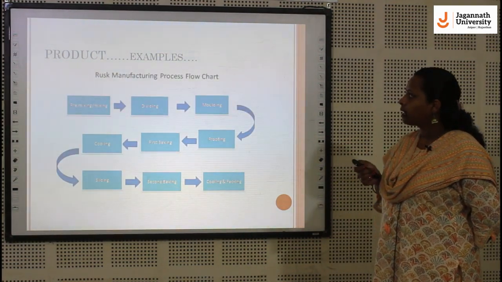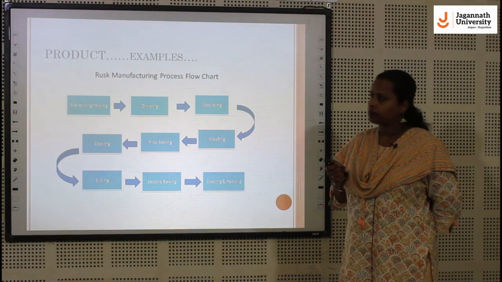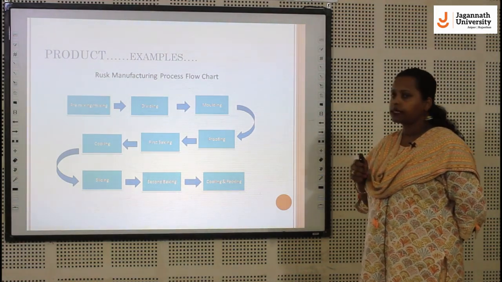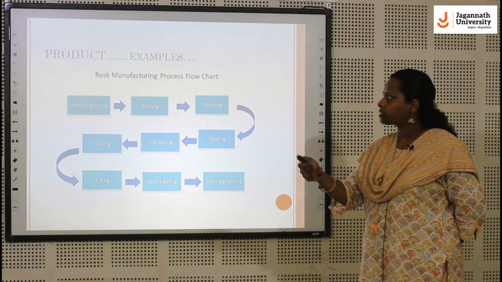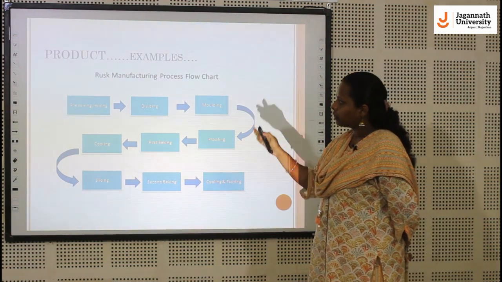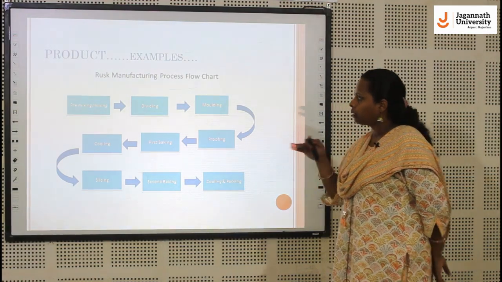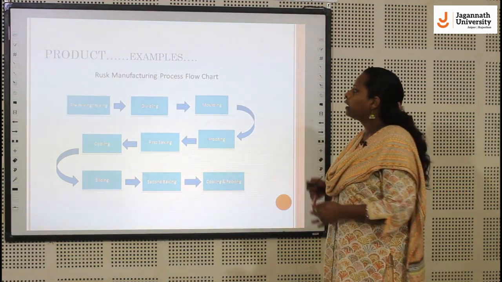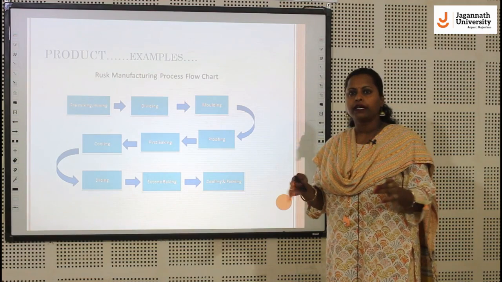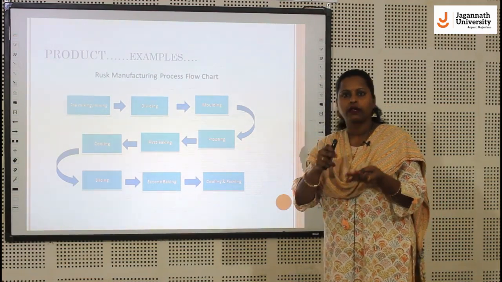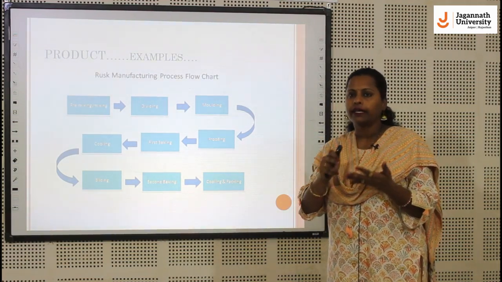There is another example, the rusk manufacturing process. As we all know, the toast and rusk are made in an oven plant. There is one pre-mixing equipment. In that mixer, we put all the materials: the grain, suji, milk, sugar and essence.